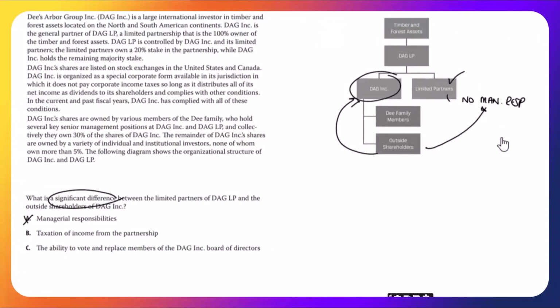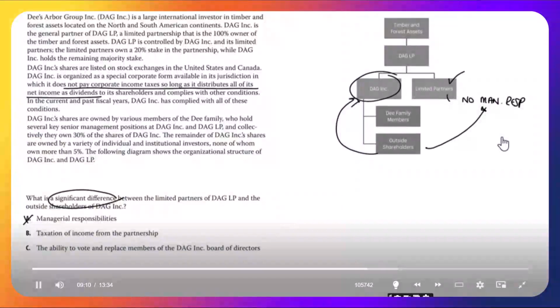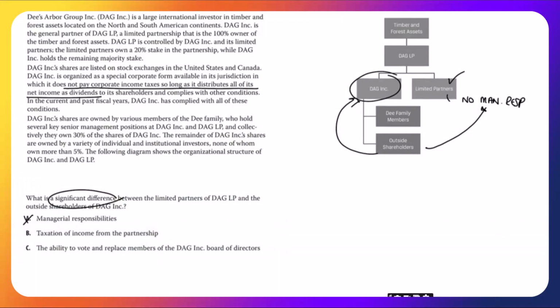B, taxation of income from the partnership. I would be tempted by this if it was not for this special exemption that we keep coming back to. The fact that the DAG Inc. Corporation does not pay corporate income taxes so long as it distributes all of its net income as dividends, and it does, it is effectively a pass-through entity. Exactly the same as the partnership. So both are effectively pass-throughs. I don't see that that's a significant difference.